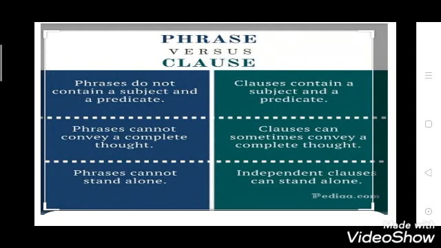Now the difference between phrase versus clause. Phrases do not contain a subject and a predicate. Clauses contain a subject and a predicate. Phrases cannot convey a complete thought. Clauses can sometimes convey a complete thought. Phrases cannot stand alone. Independent clauses can stand alone.